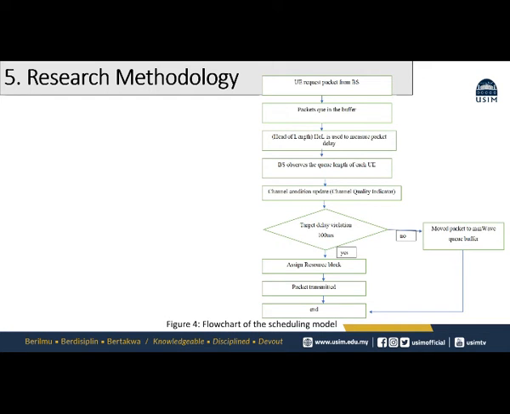The CQI value ranges from 0 to 30, where 30 indicates the best channel quality and 0 or 1 indicates the poorest channel quality. So if the network gets a high CQI value from the user equipment, it transmits the data with a larger transport block size and vice versa. Then it goes to the target delay evaluation: if the delay is more than 100 milliseconds, it will assign a resource block and the packet is transmitted, and if it did not exceed the 100 milliseconds, it removes the packet to the millimeter wave queue buffer.